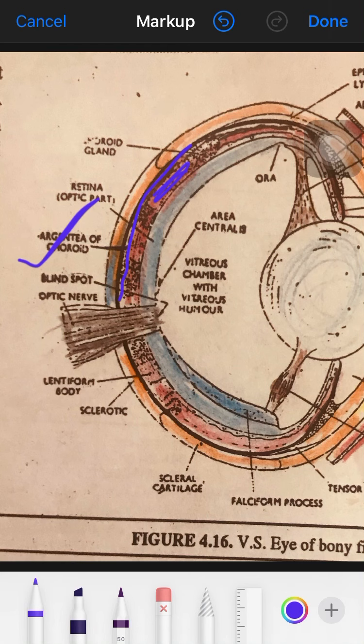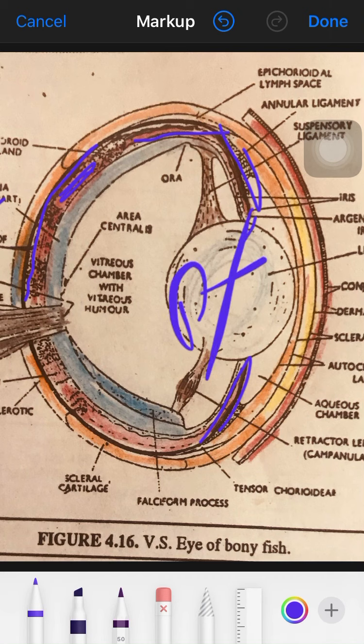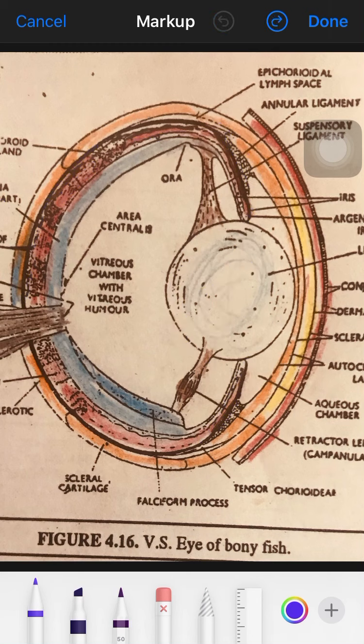And at the junction where sclera and cornea meet, this layer is bent inward into the cavity, and that is called the iris. And inside the iris there is a circular hole, like when you look at your eye, you see a large black area with a small part. That small hole in the eye is called the pupil. So the gap is called the pupil. Clear?